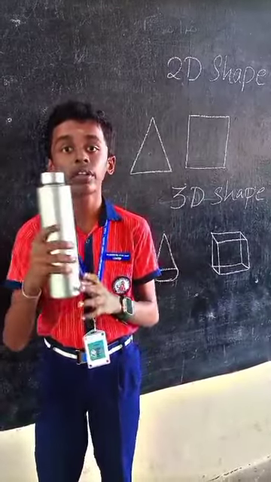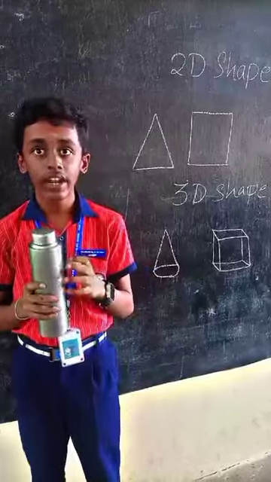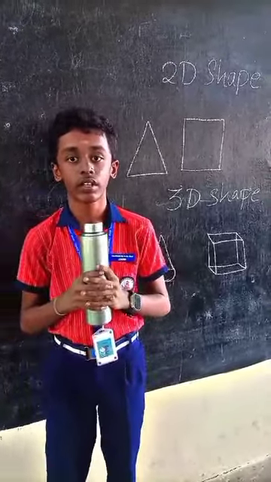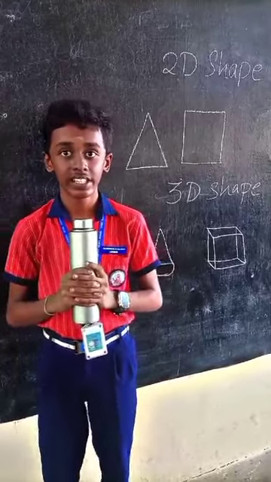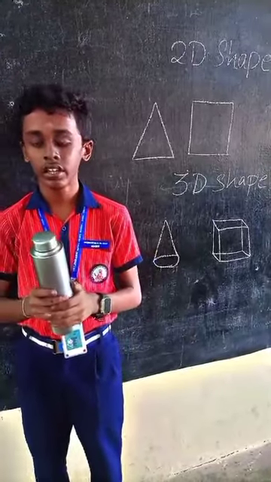Today I am going to say about cylinder. A cylinder is a 3-dimensional solid shaped figure. It has two identical circular bases joined by a curved surface at a particular distance, which is the height of the cylinder. In our real life, we see a lot of examples for cylinder. Example, a water bottle.